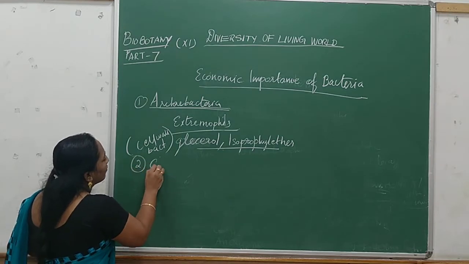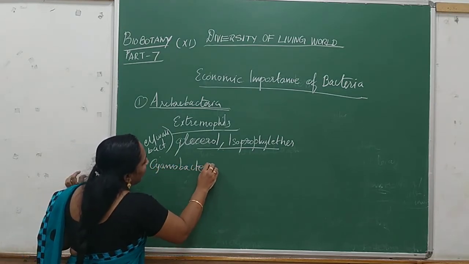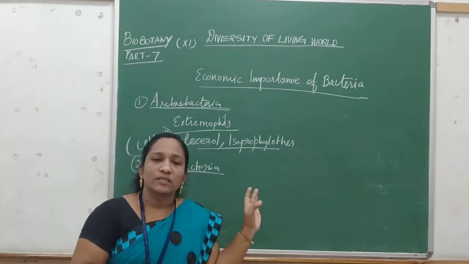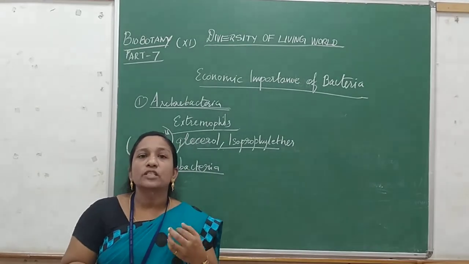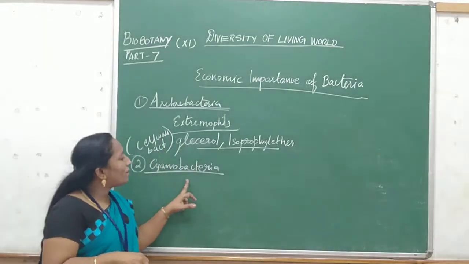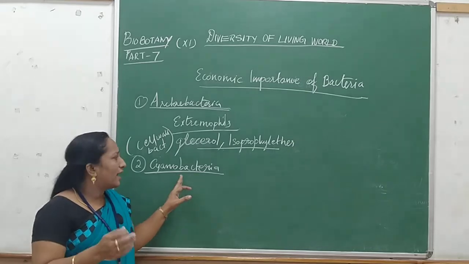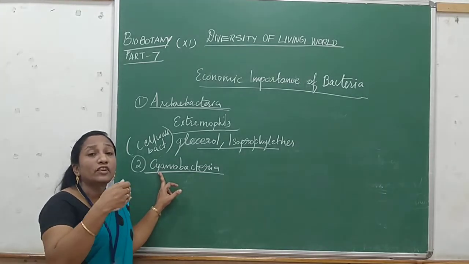Next we are going to learn about Cyanobacteria. What do you know about Cyanobacteria? Cyanobacteria means bacteria which can prepare their own food. So the mode of nutrition is photosynthesis. History evidences that Cyanobacteria originated on the earth even in the fossil period.